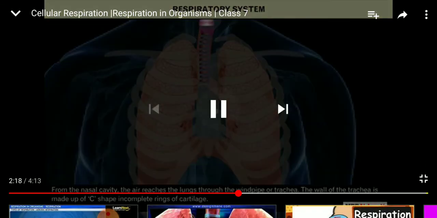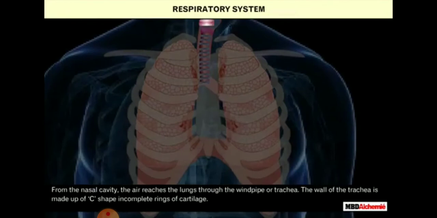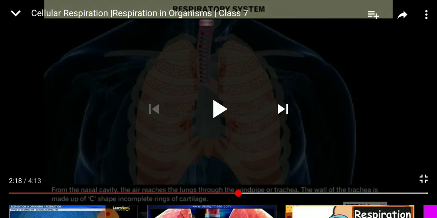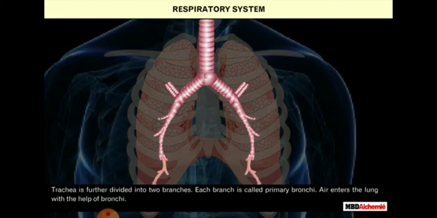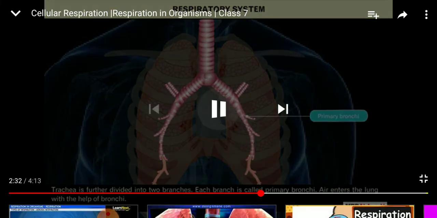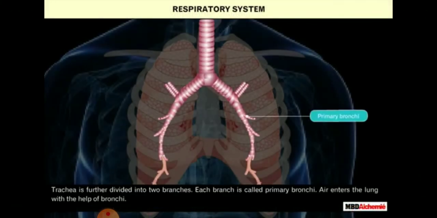From the nasal cavity, the air reaches the lungs through the windpipe or trachea. The trachea is made up of C-shaped incomplete rings of cartilage. The trachea is further divided into two branches. Each branch is called a primary bronchus, and air enters the lungs with the help of the bronchi.